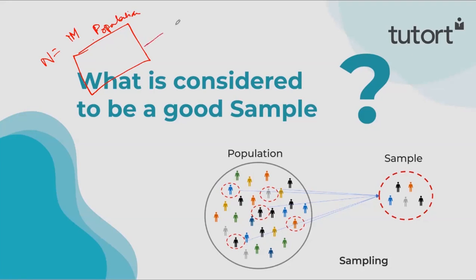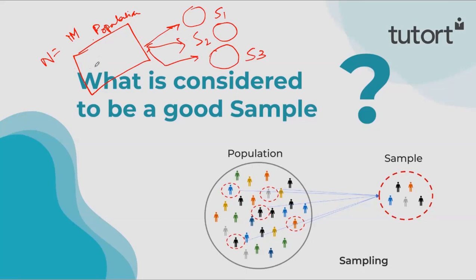And from this population, we have created, suppose, 3 samples. This is sample 1. This is sample 2. Okay. And this is sample 3. Okay. So now my agenda is to find out the average salary of all the people in the country.